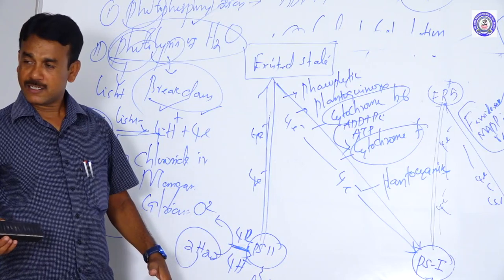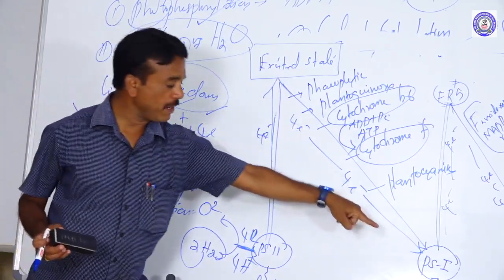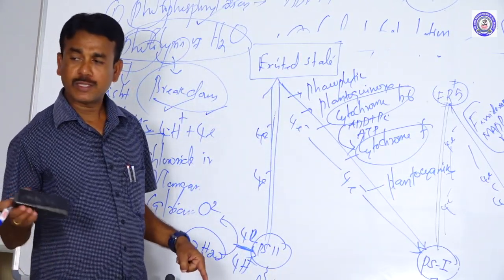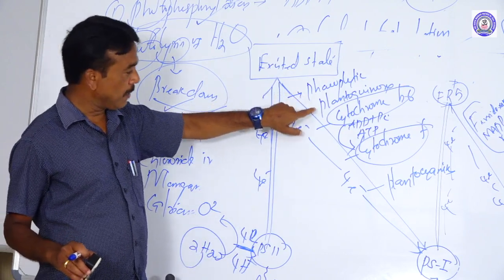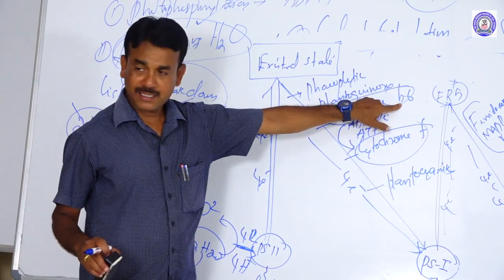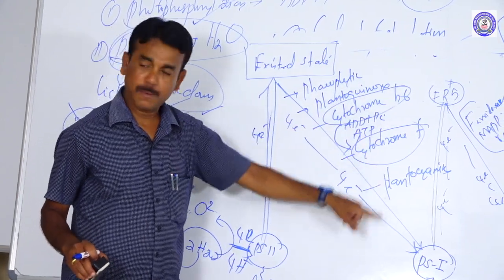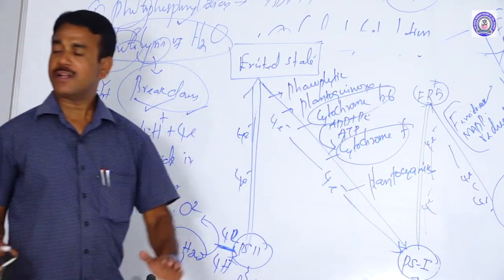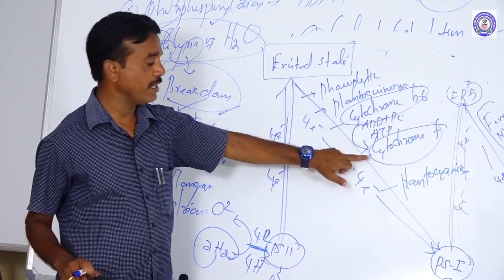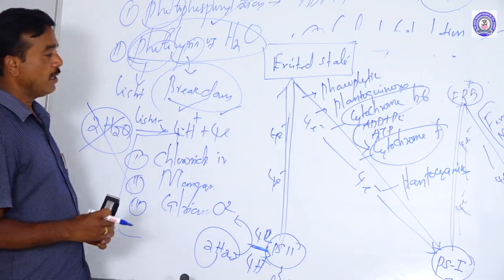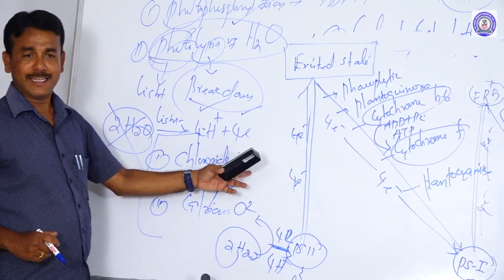After the excited state, the whole electron reaches photosystem 1 through electron carriers, namely phaeophytin, plastoquinone, cytochrome B6, cytochrome F, and plastocyanin. During transmission of the electron, one phosphorylation takes place between cytochrome B6 and cytochrome F. Look, what is the title? Non-cyclic photophosphorylation.